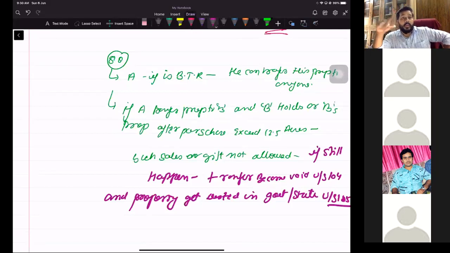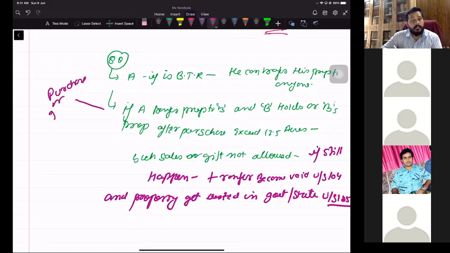Why you have to see this: because if you transfer, आपका कोई loss नहीं होगा, but your property will not come back to you, it will go to the state, and the person who is buying obviously has a complete loss. This is the first restriction to see on the transfer. But याद रखिएगा, this restriction is available only in the case of purchase or gift. So if you are getting property through will or succession, this rule will not apply. Only in the case of purchase and gift, not in the case of succession.